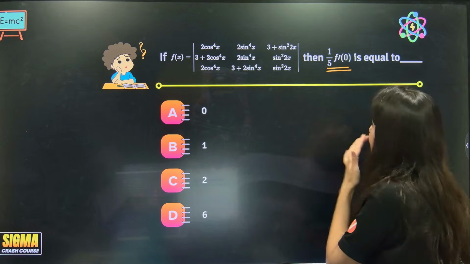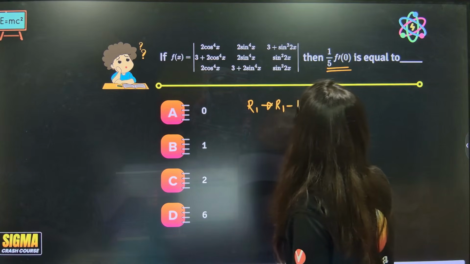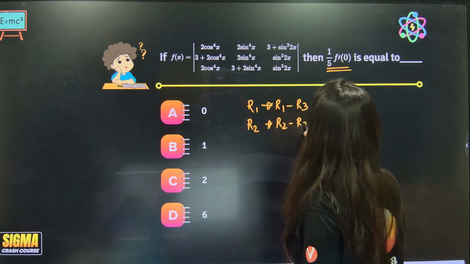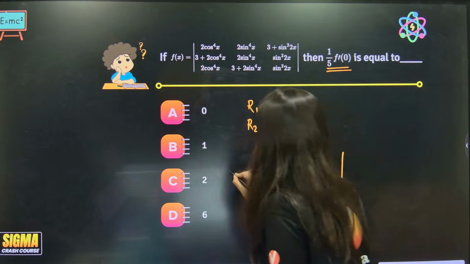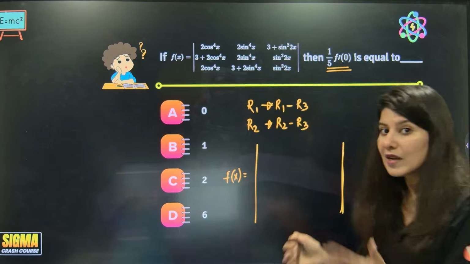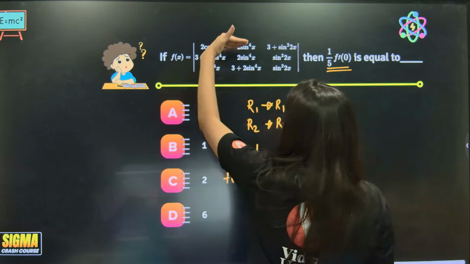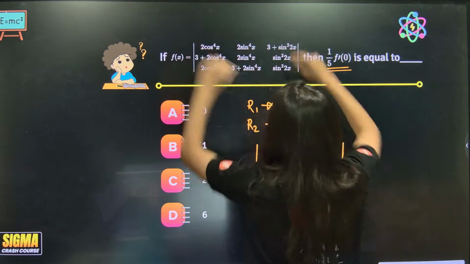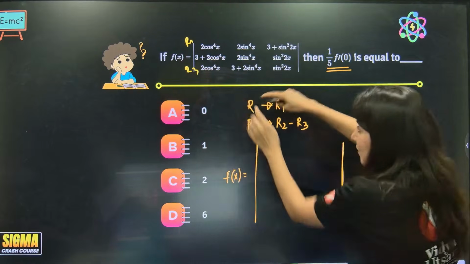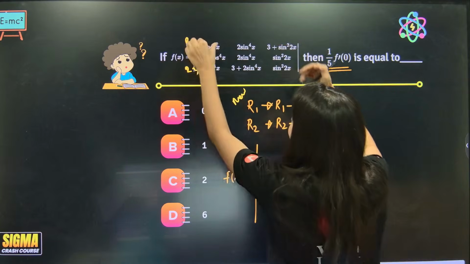Okay. But you know what? This property will come to the rescue, when R1 goes to R1 minus R3 and R2 goes to R2 minus R3. Let's solve it. And f(x), your determinant, will not even change. This property you can apply and the value of the determinant will not get changed. That's the property. Okay. So R1 will become what? R1 minus R3. Let's subtract. This is R1, this is R3. So your new R1 will become R1 minus R3.